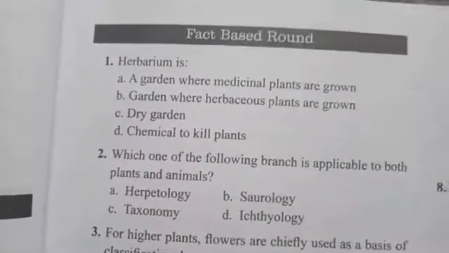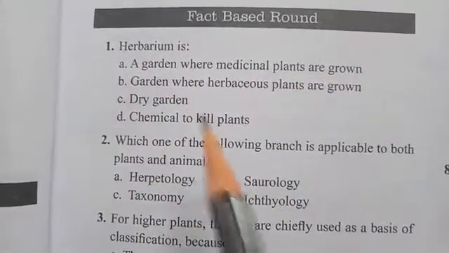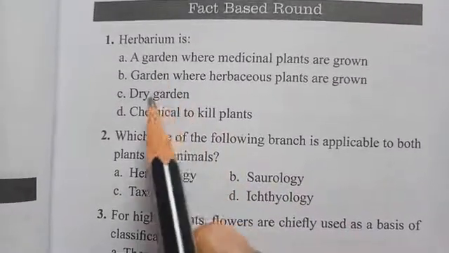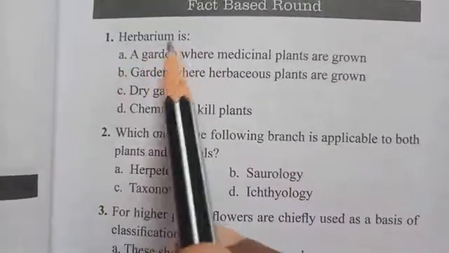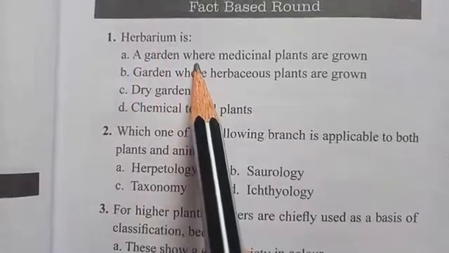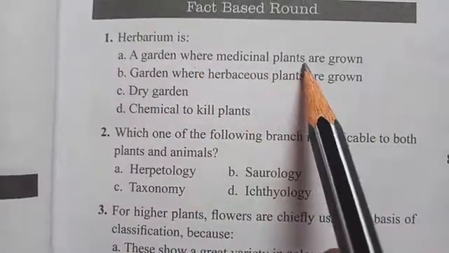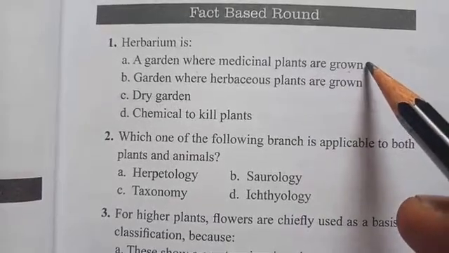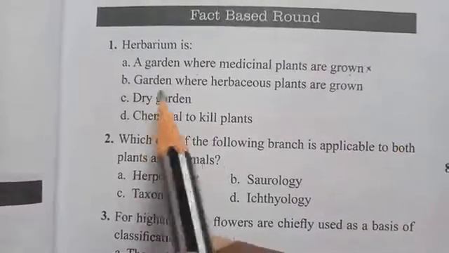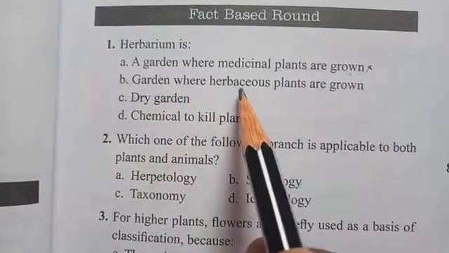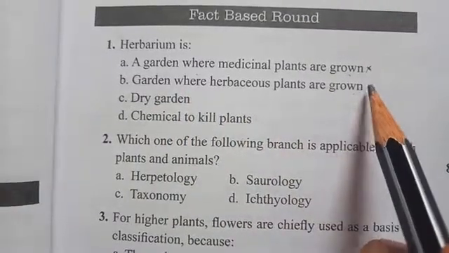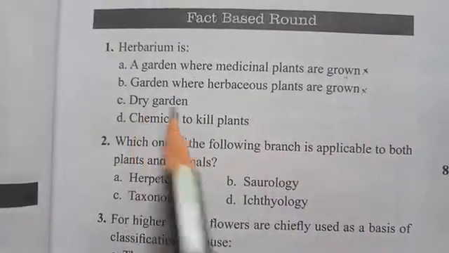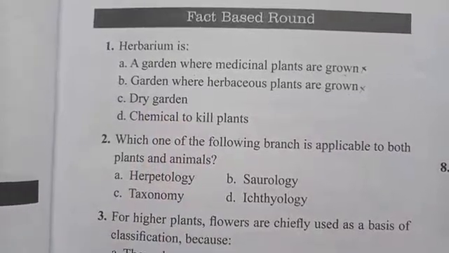Yes, that means as a meaning, like it is given, the sentences here. So herbarium is a garden where medicinal plants are grown. No, so this is not the right answer, right? And garden where herbaceous plants are grown. No. Yes. Dry garden. So it is called dry garden.